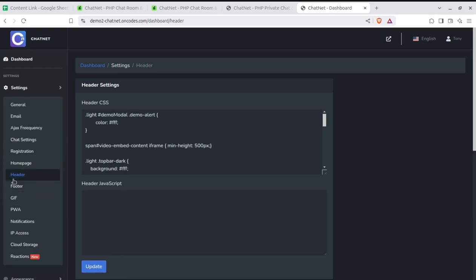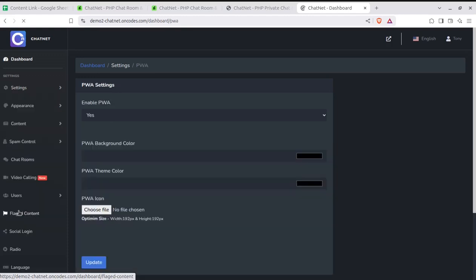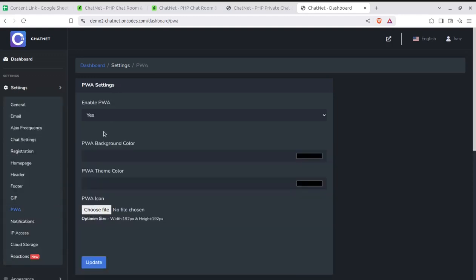This is the header area. Similarly, we have control on the footer, GIA, PWA. So you can also launch the PWA, progressive web app, with this website, the front end website. So it is a good idea to launch the PWA as well.